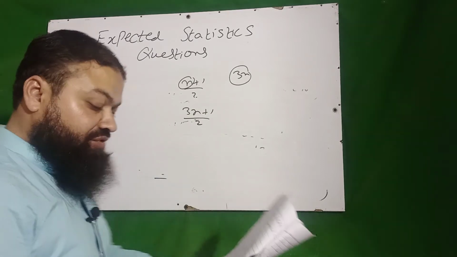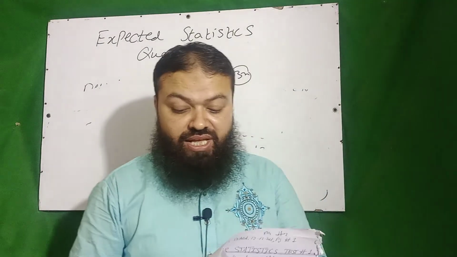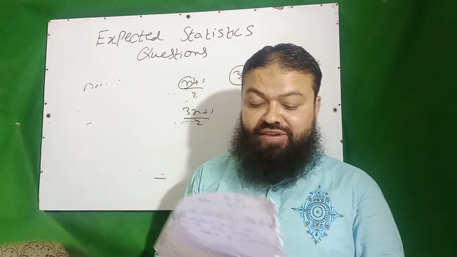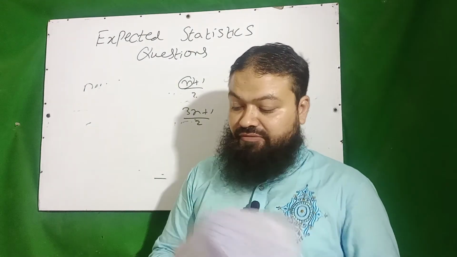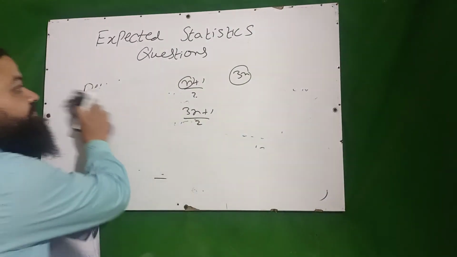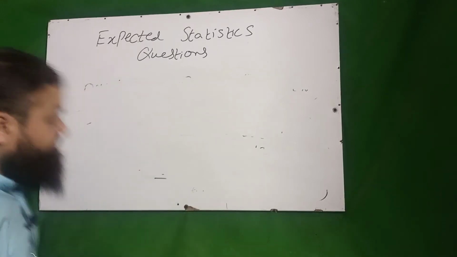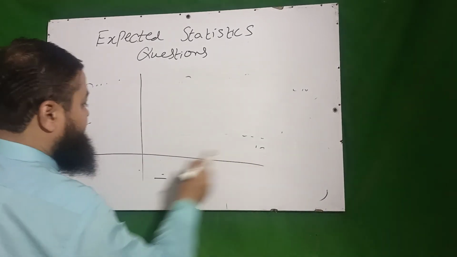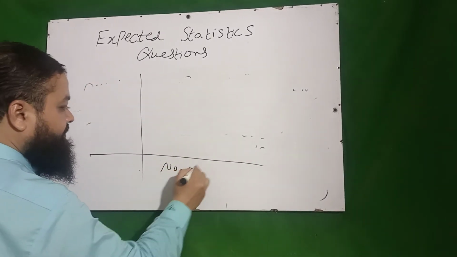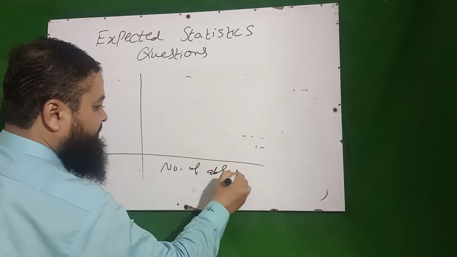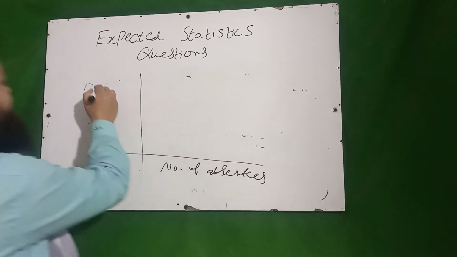Then the last question of today's lecture is a very, very important one. If we are interested in the number of absentees of the students, which skewness is the best one? Dear students, if we have the number of absentees, here we have the students.